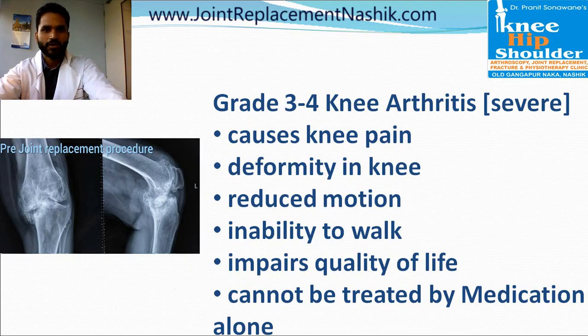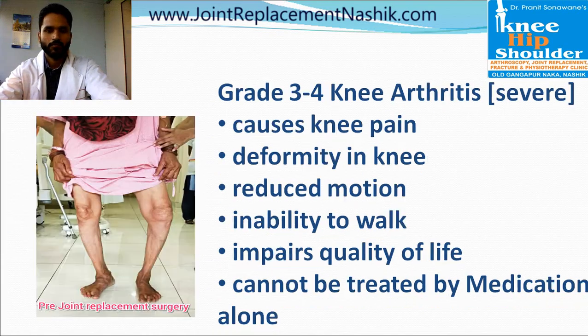So when the patient is suffering from grade 3 or 4 knee arthritis, the patient is mainly having knee pain, patient complains of deformity in the knee, there is reduced motion, patient is unable to walk, and most importantly, quality of life is impaired, and this kind of symptoms cannot be treated by medication alone. So this kind of deformity which is seen on the left of your screen is present in severe arthritis.